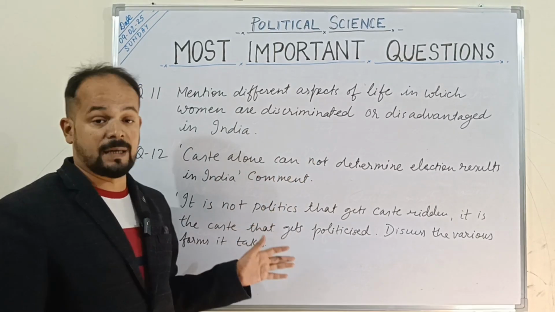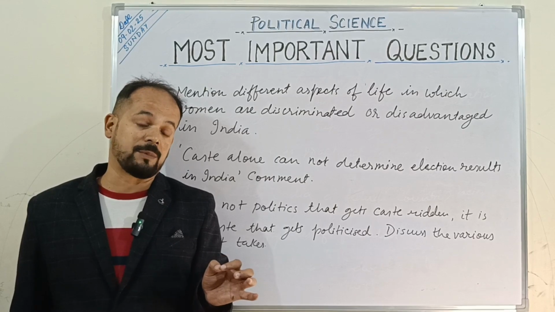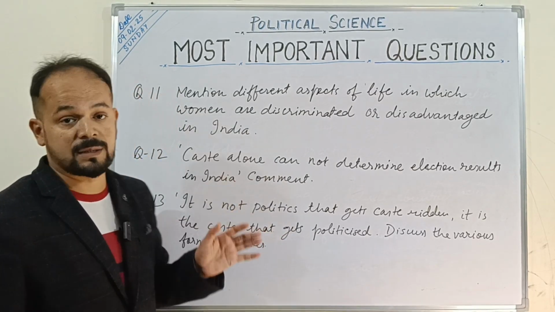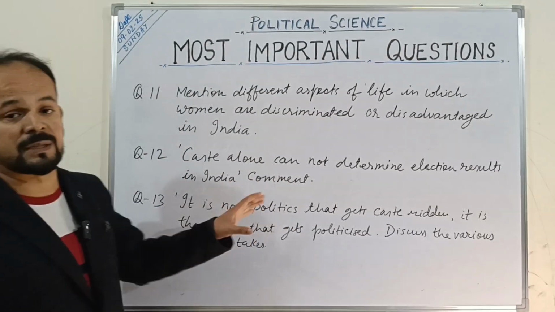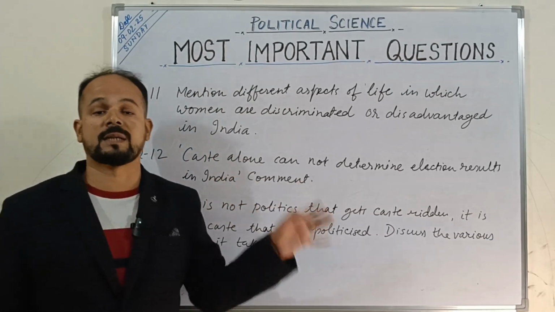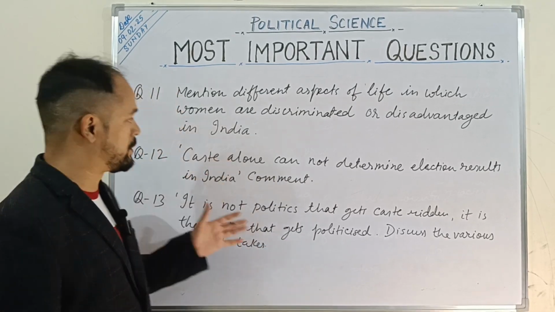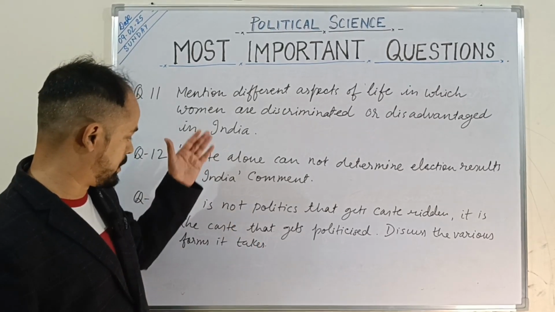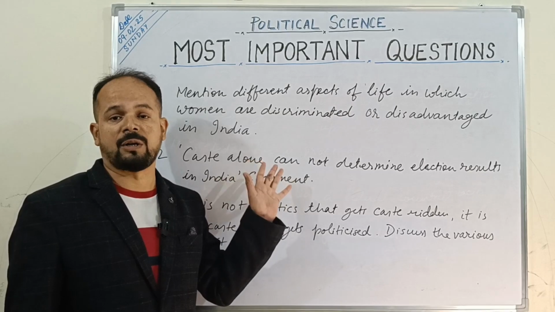And as I said earlier also, the guru mantra for scoring well in the social science exam is to stick to the NCERT notes, stick to the NCERT explanations, and write the answer in NCERT language only, the formal language you have to use. Okay, I am here to just help you out with this minimum number of questions, that you at least prepare, so that you score well in your social science exam. Even for the potential toppers, my message is that you've got to go through these questions and prepare the answers for these questions. Then you'll surely be able to score well.